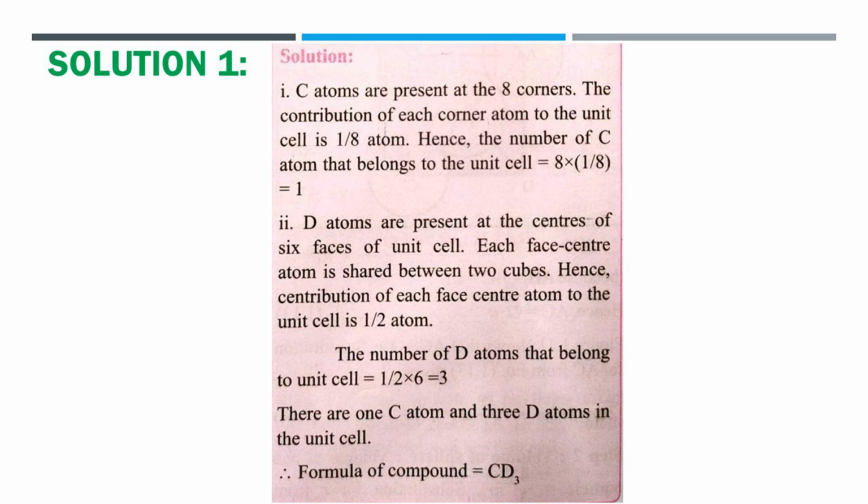While D atoms are present at the centers of 6 faces of the unit cell and therefore contribute 6 multiplied by 1/2, because each face contributes half of an atom, which is equal to 3 atoms. Thus, there are 1 C atom and 3 D atoms. Hence, the formula of the compound is CD3.